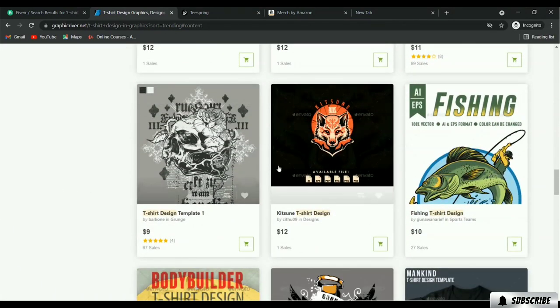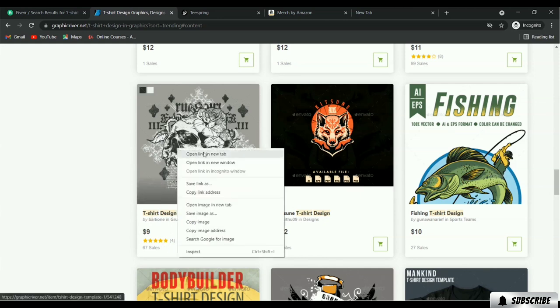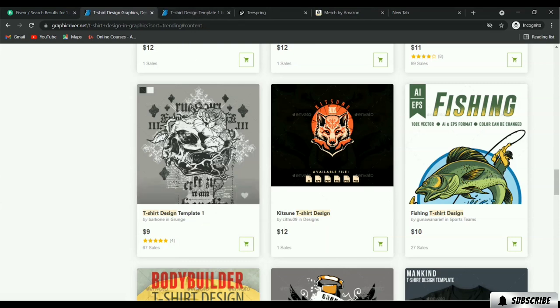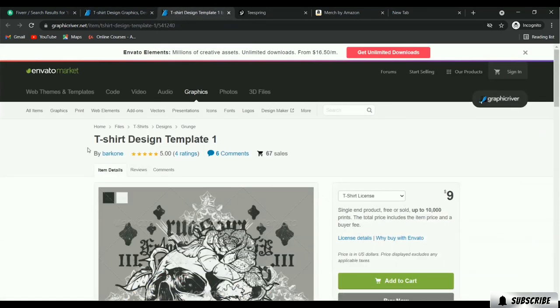Okay, it seems the t-shirt design template one. Let me open this design and let me explain how graphicriver.net works. So you can take a look. This is a t-shirt design template, uploaded by this seller, Barcon, and this seller has a 4 rating and got 5-star ratings. They have 67 sales, and the price for this t-shirt design is $9.